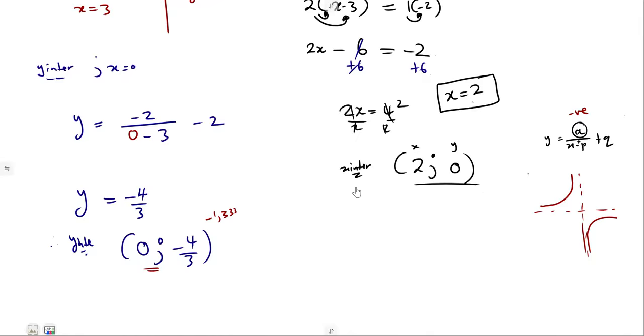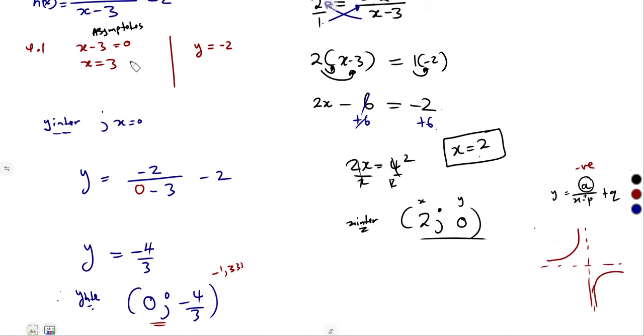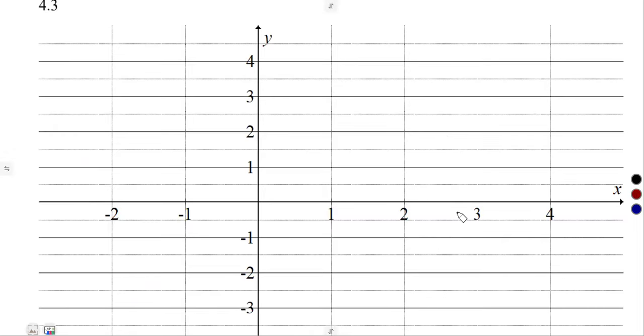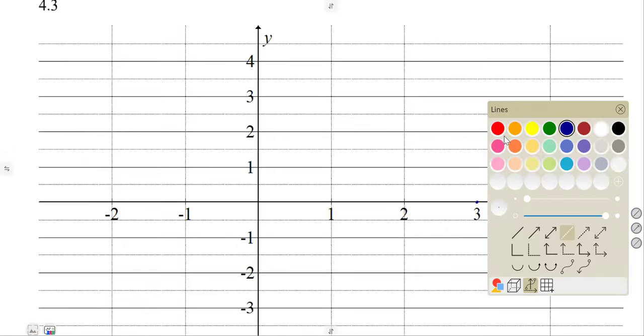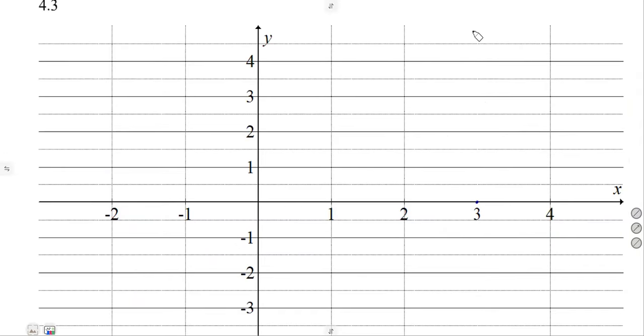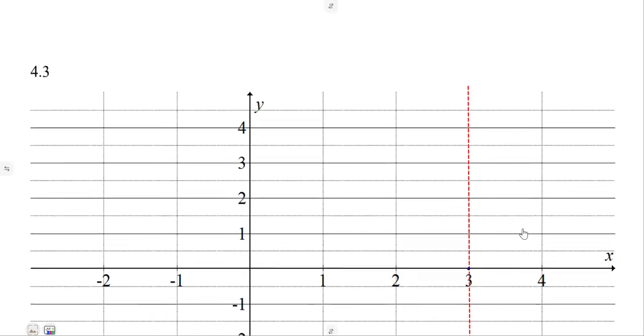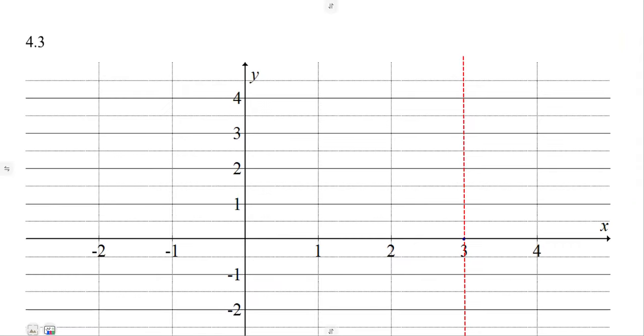So we're given that x is 3 and y is minus 2. Those are our asymptotes. X is 3, that's 3 here on x, and that's an asymptote that we have there. So at x is equal to 3, we have an asymptote there. Our graph cannot pass that. All right, I mean, it cannot pass this line, x is equal to 3.